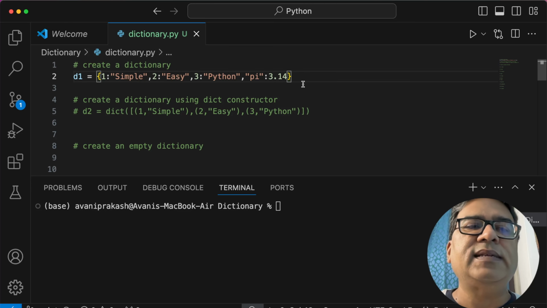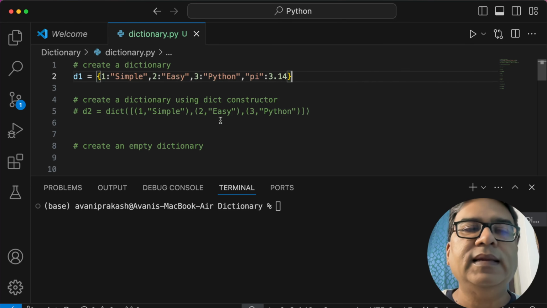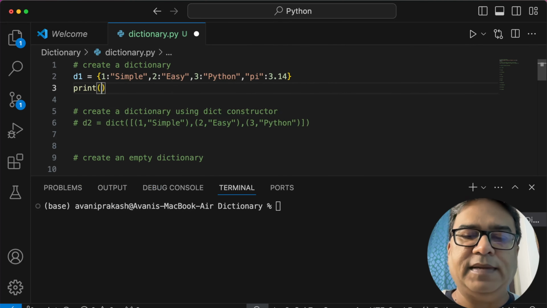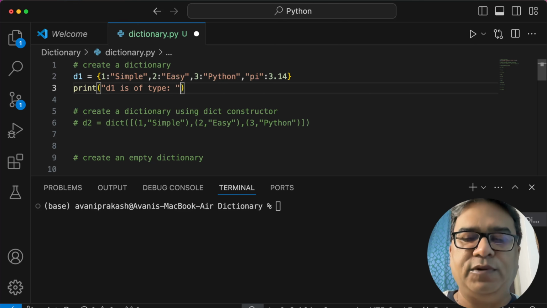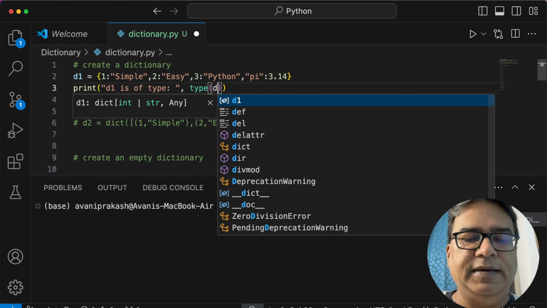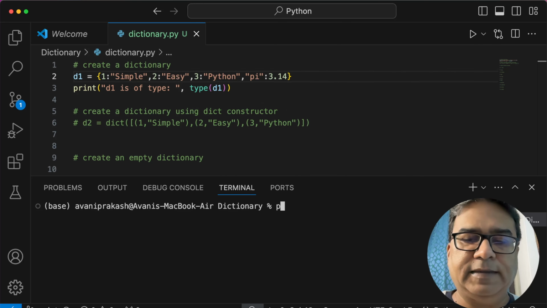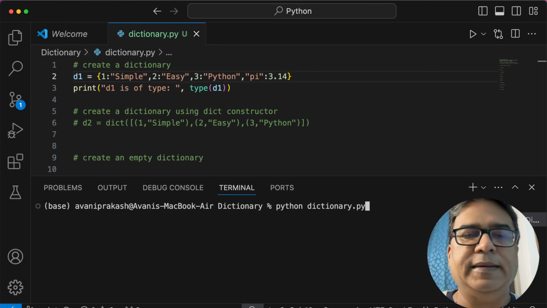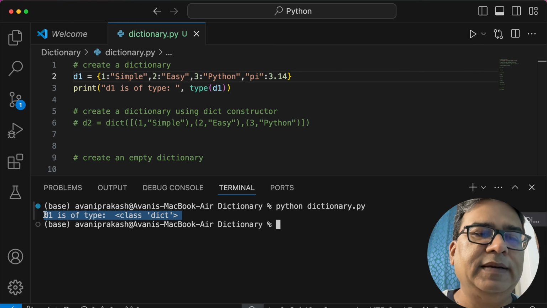On the screen you will see I have already defined a dictionary called D1, and if I try to print it out, if I type something like this, type D1, and if I save and run this program, python dictionary.py, here you see D1 is of class dict, if you see it over here.